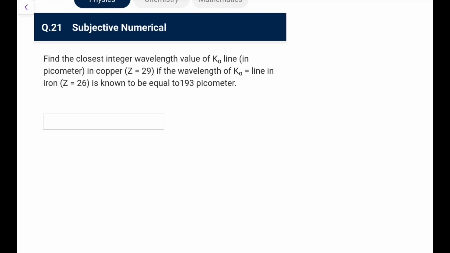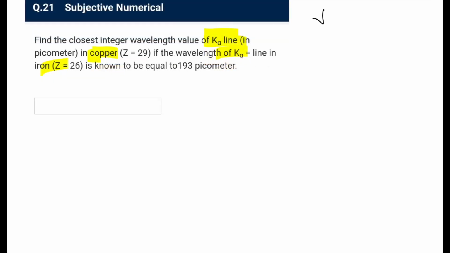Find the closest integer wavelength value of K alpha line in a copper, in picometers, if the wavelength of K alpha of iron is known to be 190. Now Moseley's law says root nu is proportional to Z minus 1.